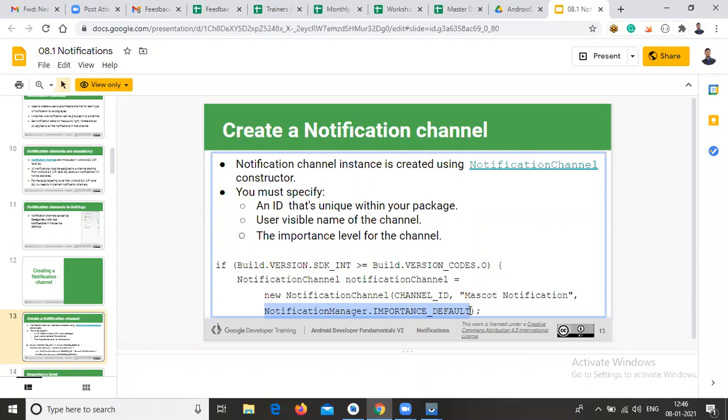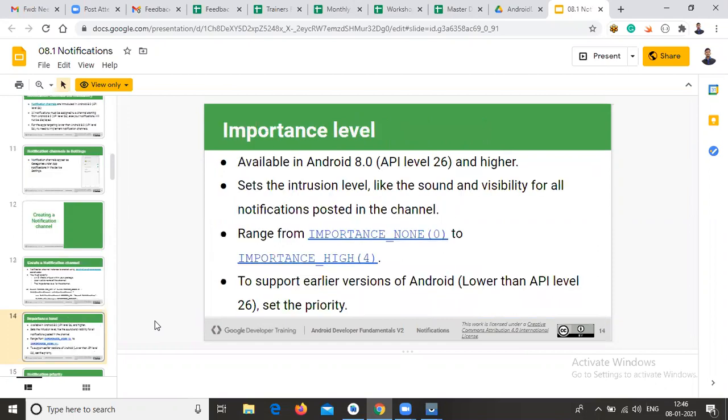That means it overlaps inside your application, overriding your app theme. These are the importance levels, ranging from importance none to importance high, so four priorities are available. Based on our requirement, we can use any priority.